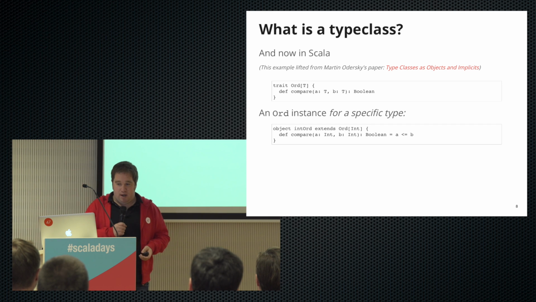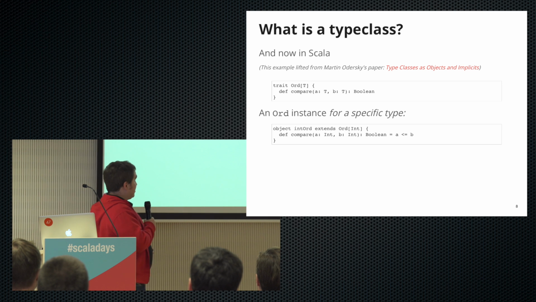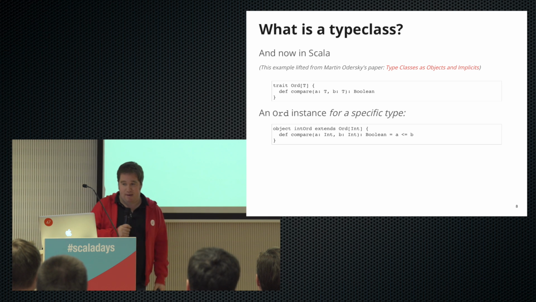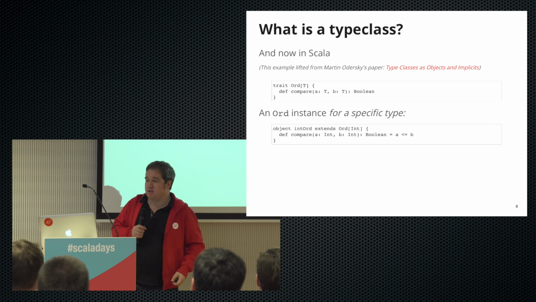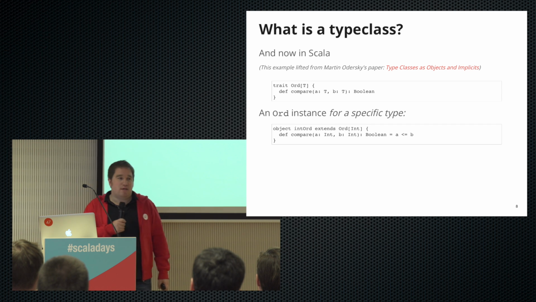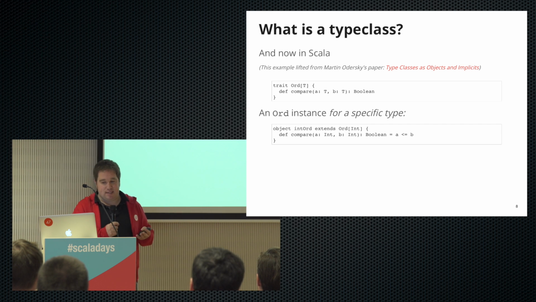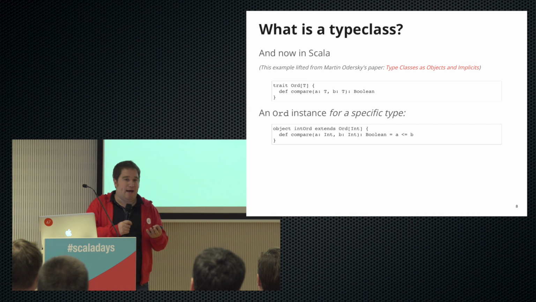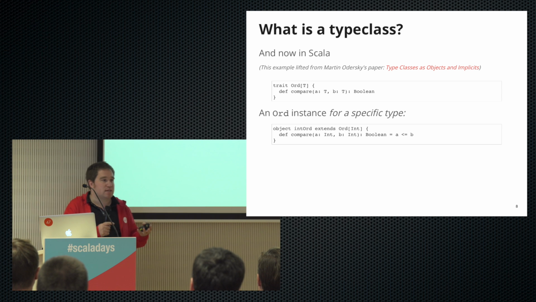Okay, so in the paper we have this trait here called Ord. Again, it's parameterized on this type T, and then we have a compare method. You might remember in the Java method, it returned an integer, this returns a Boolean. You can debate whether this is a good API or not, but that's not why we're here. The rule we can take from this is that this will compare two Ts, and if A is less than B, it will return true, whatever that means for the type we want to use it for.